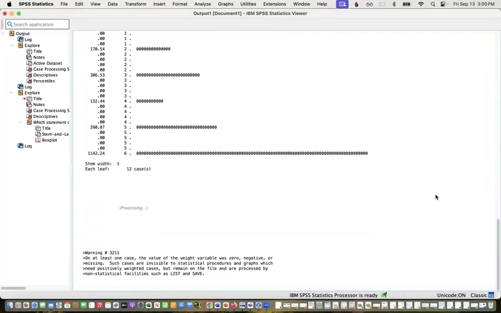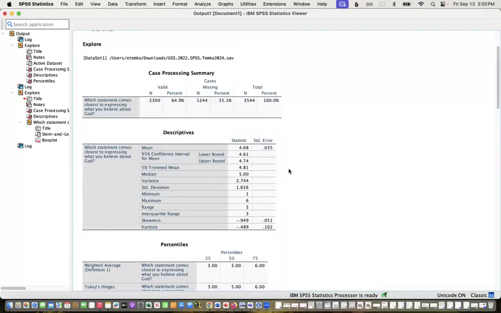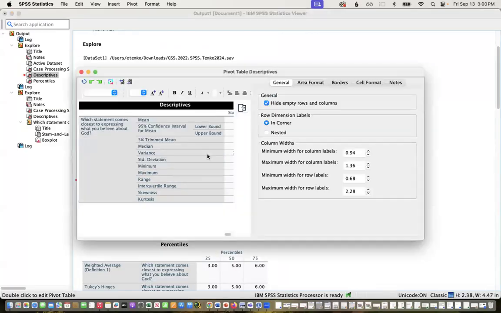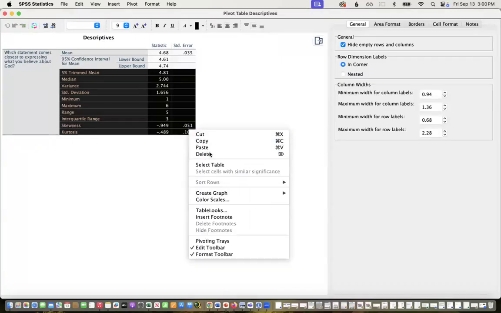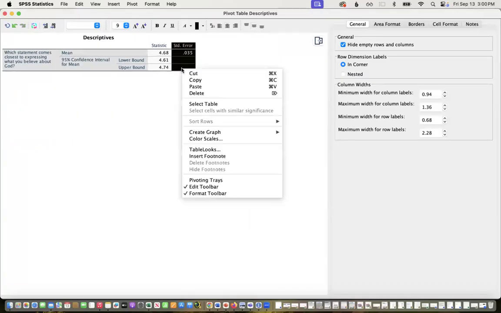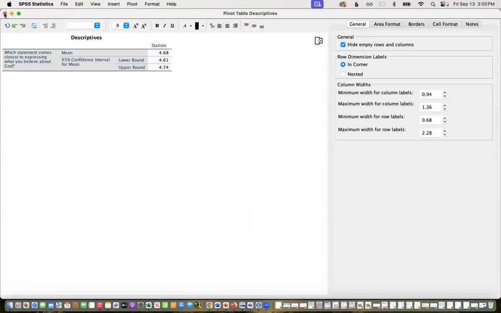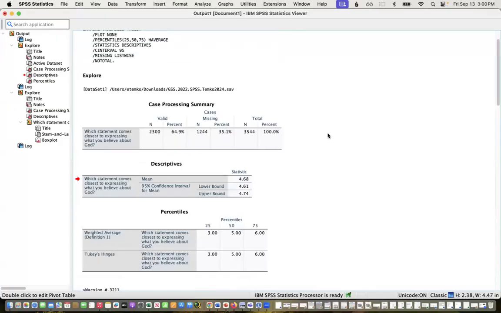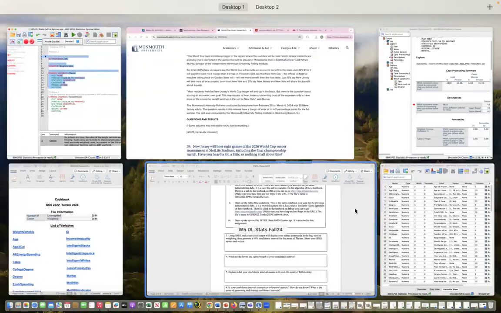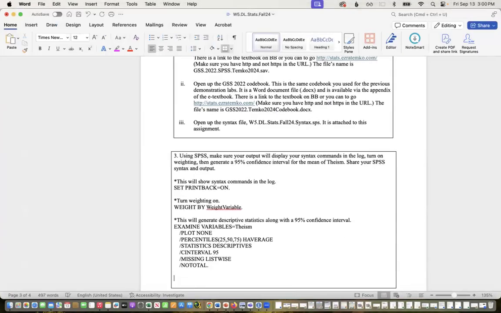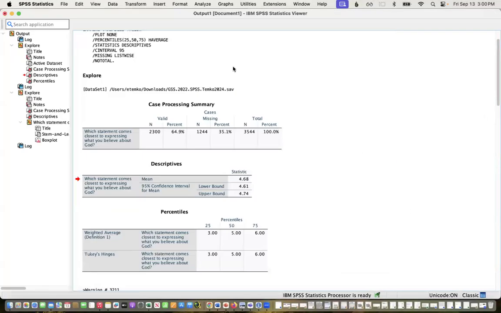confidence interval. Okay, so here's what I get. And so there's a lot of info here. You can just copy and screenshot this, but we're focused on this. I'm just going to get rid of this so we can focus on the rest of it. You don't have to do that, but I'm just highlighting and right-clicking, clicking delete. Okay, so I need to copy my syntax over the demo lab. And then I need my output, which is right here.